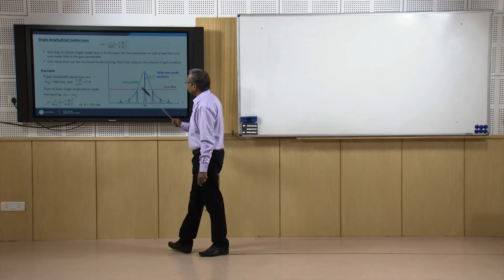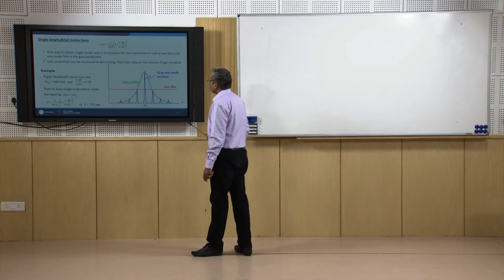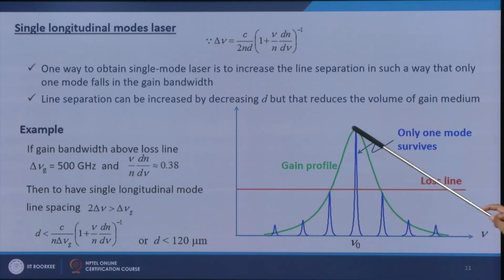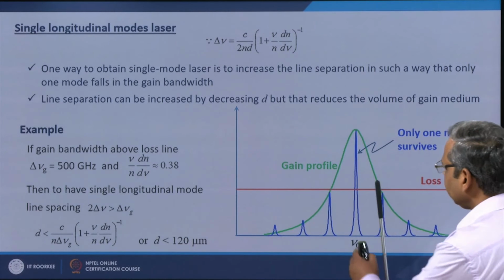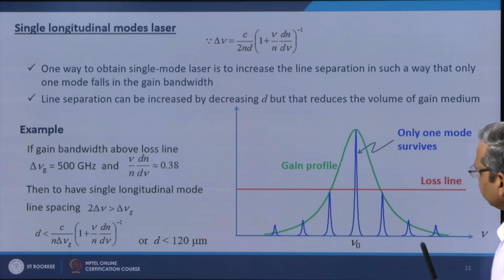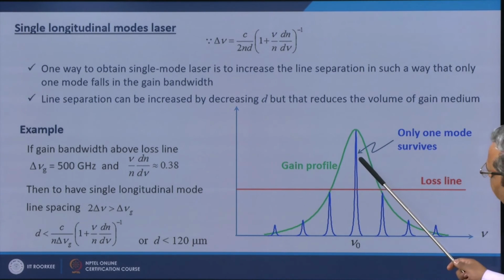So, if I look at this example here, this green curve shows the gain profile and the red line shows the loss line. So, all the modes which are above this loss line will be oscillating. Now, if I increase the line spacing such that only one mode falls above this line, then only this one will survive.